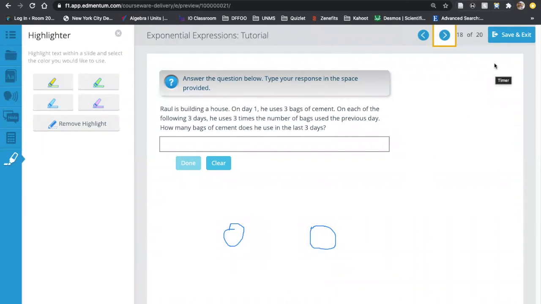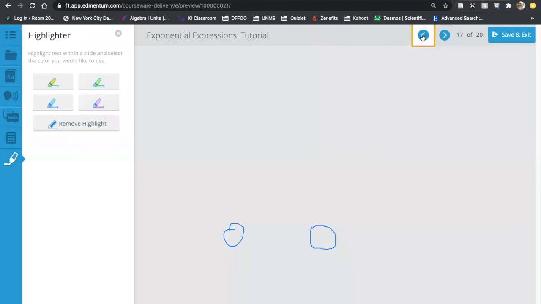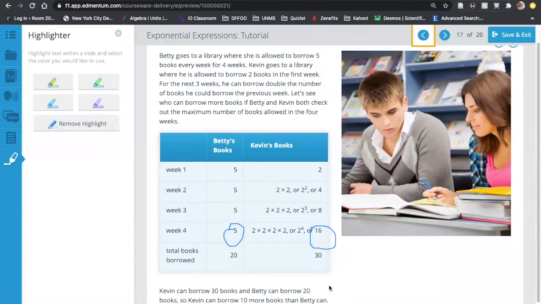All right, so there's a question over here. Okay, so how do we get 30? Good. So the reason that they got 30 is we're trying to see how many books he can take out altogether after that 4-week period.